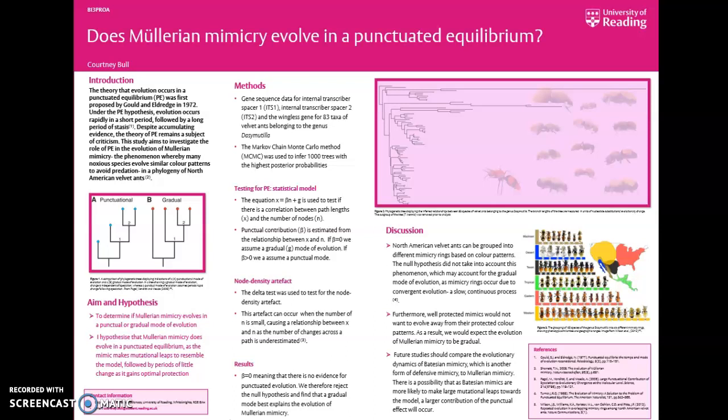Future studies should compare the evolutionary dynamics of Batesian mimicry as well, which is another form of defensive mimicry where a mimic is not protected but evolves to resemble a species that is protected. And I believe there is a possibility that Batesian mimics are more likely to make large mutational leaps towards the model, as they don't evolve in this mimicry ring. That's not to say that they can't evolve into a mimicry ring. And they make these large leaps towards the model and their mimicry rings. I therefore believe we may see a larger contribution of the punctual effect.